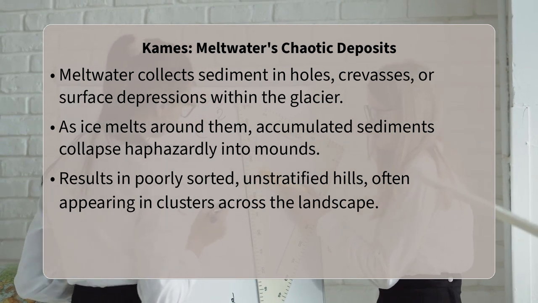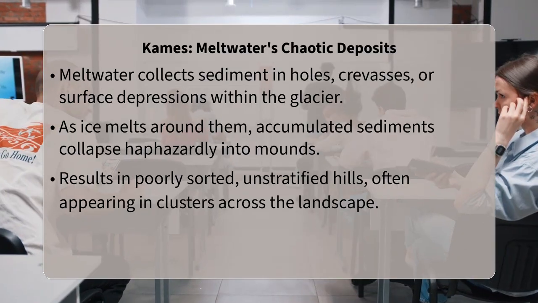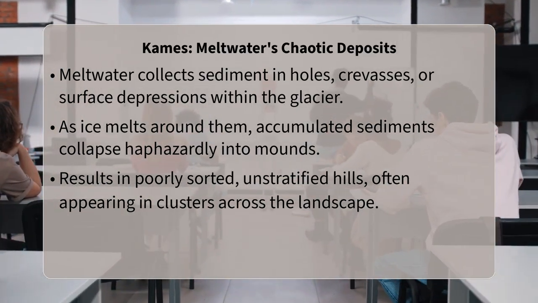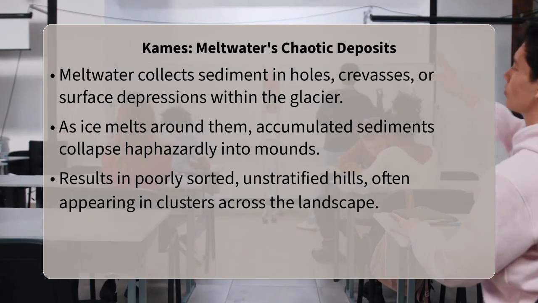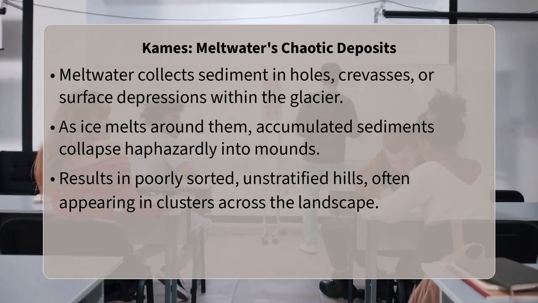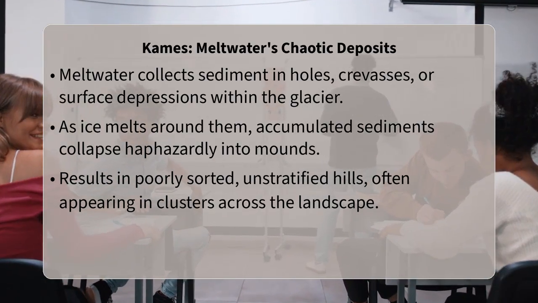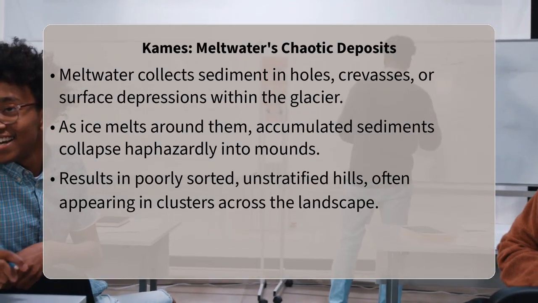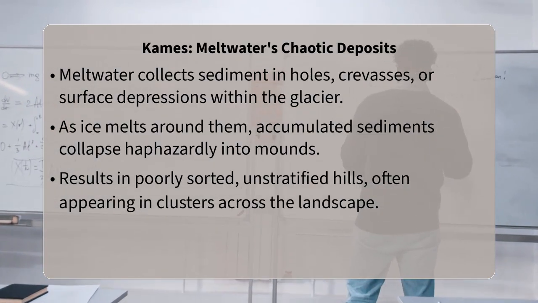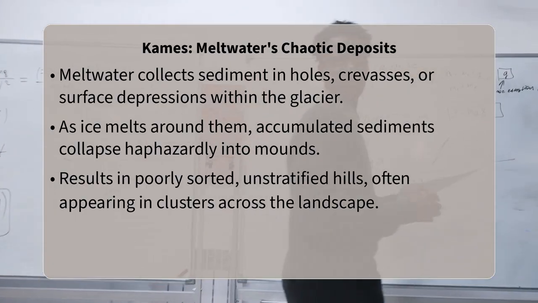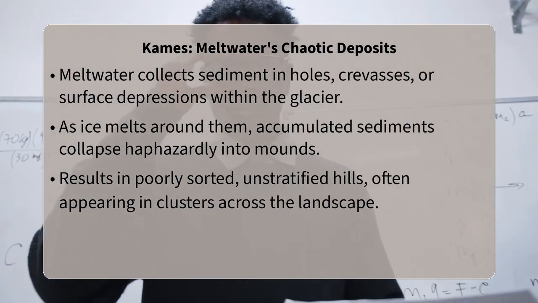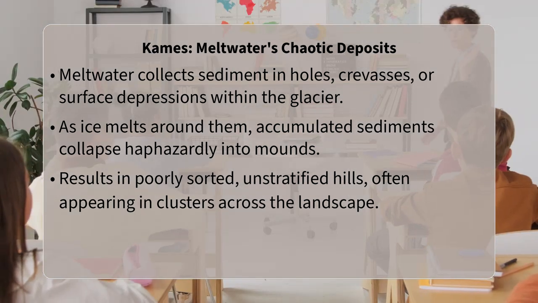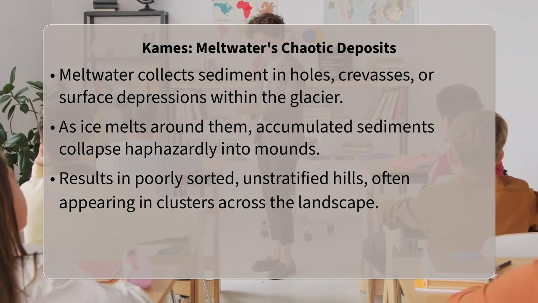So how can you spot these in the field? To identify an esker, look for a winding, snake-like ridge, often cutting across other glacial features. Its smooth, rounded top and sides hint at water deposition. Kames, on the other hand, will appear as more isolated, hummocky hills, sometimes with a steeper, more irregular profile. If you were to examine a cross-section, an esker would show distinct layers of sand and gravel, while a kame would reveal a jumbled mix of sediments, from large boulders to fine clays.